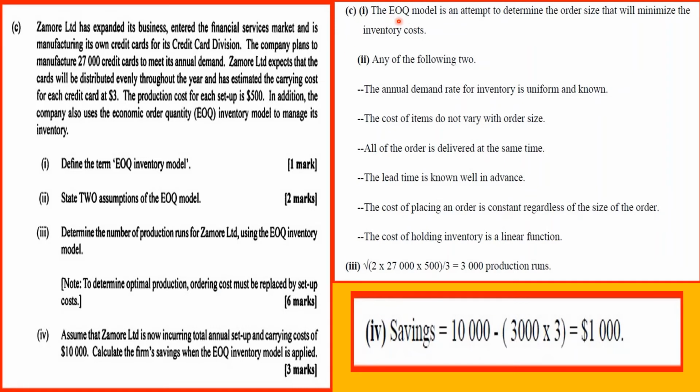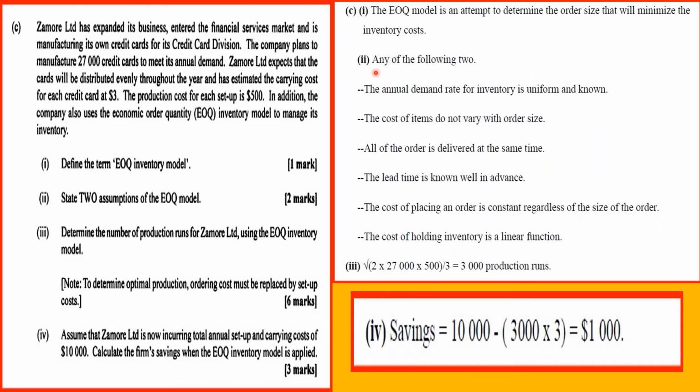But first, let's look at the model itself. The EOQ model is an attempt to determine the order size that will minimize the inventory cost. When we say the inventory cost here, we are looking at the carrying cost and the ordering cost. Okay.